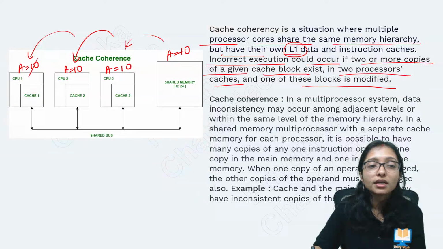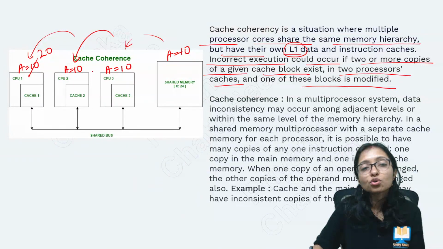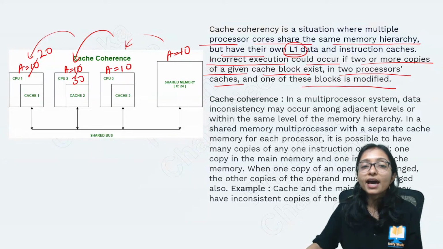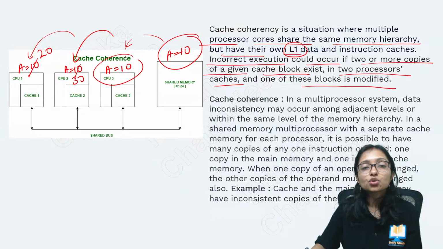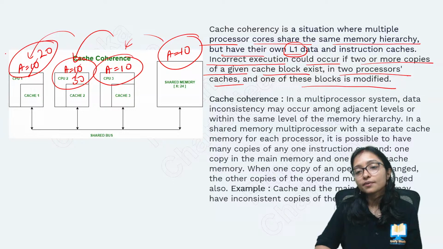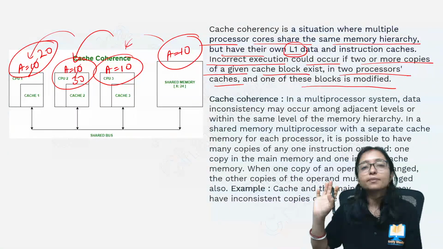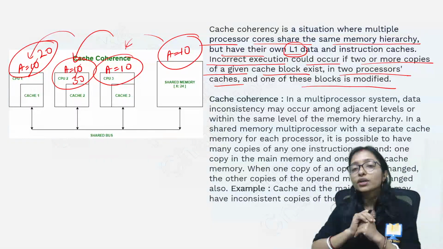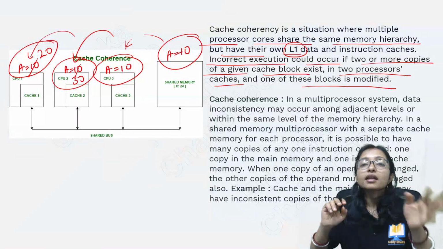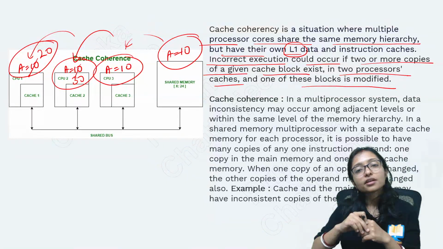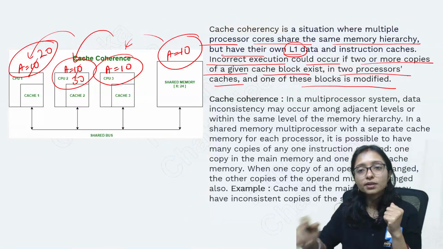Maybe in between, here this is modified to 20 and this is modified to 30. Now here these are the same variable. This is showing 10, this is showing 10, this is showing 30 and this is showing 20. Ultimately the data is the same. This is the problem because they have their own cache. They are downloading, meaning they are writing it there, because of this cache problem.